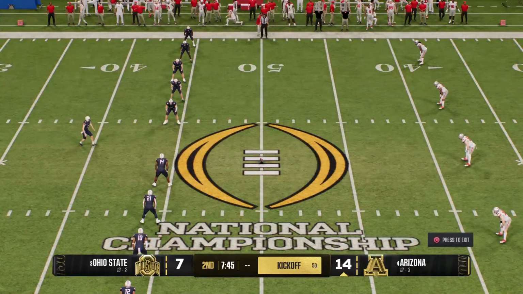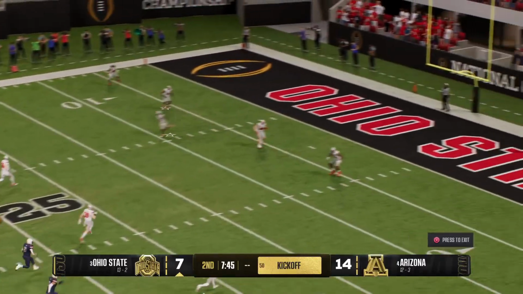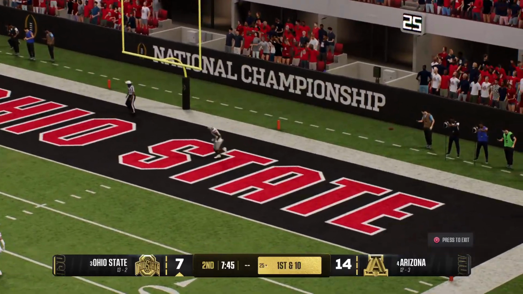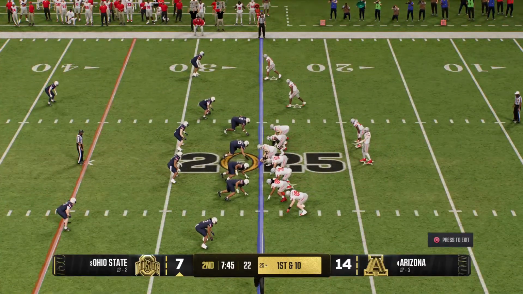Pretty easy call for the head coach. He will accept that penalty, of course. Getting set to kick the ball off now. And the deep kick will sail out the back of the end zone for a touchback. Big guys up front lined up. It's first down.